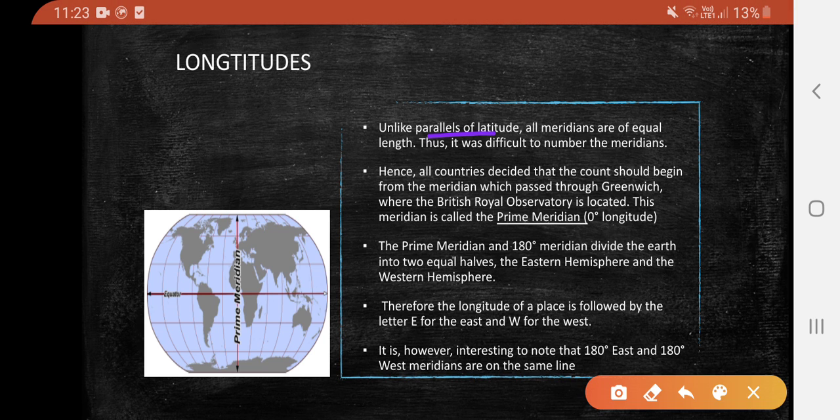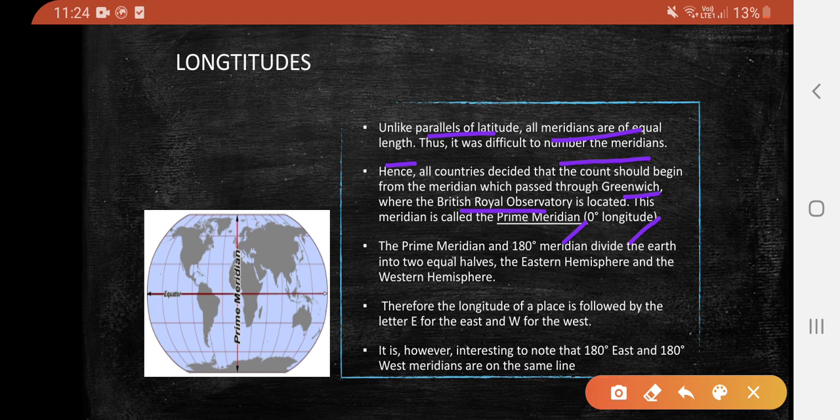Unlike parallels of latitude, all meridians are of equal length. It is difficult to number the meridians. Hence, all countries decided that counting should begin from the meridian which crosses Greenwich in London, where the British Royal Observatory is located. This meridian is called the prime meridian or 0 degree longitude.